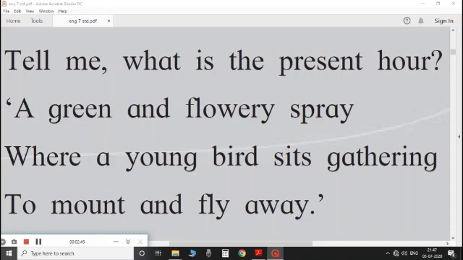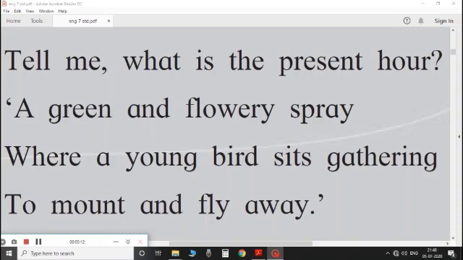How is today? Today you are learning new things each day. One day you will grow up and will be able to face the world and live a happy life. Now, on the flowering branch, a young bird gathers courage and power to mount and fly above the blue sky. He is learning now. Mount is to get ready to take off.